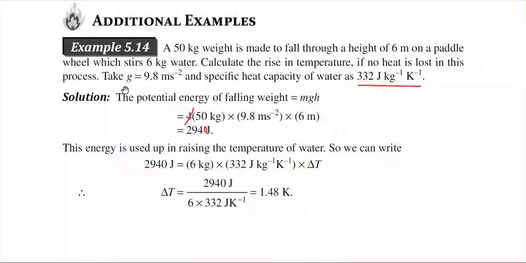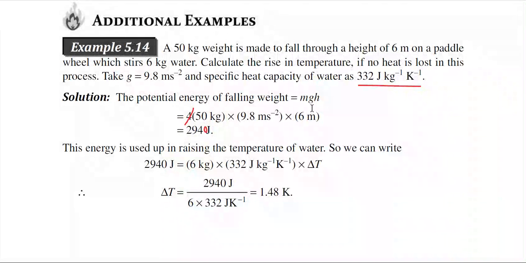We are taking small g equal to 9.8 meter per second square, and specific heat capacity of water as 4200 joule per kg per Kelvin. So the potential energy of the falling weight is equal to mgh. So this is the potential energy. We know how to calculate that.